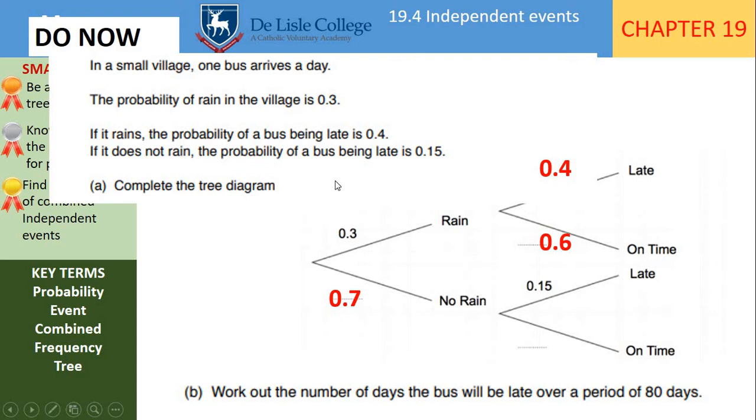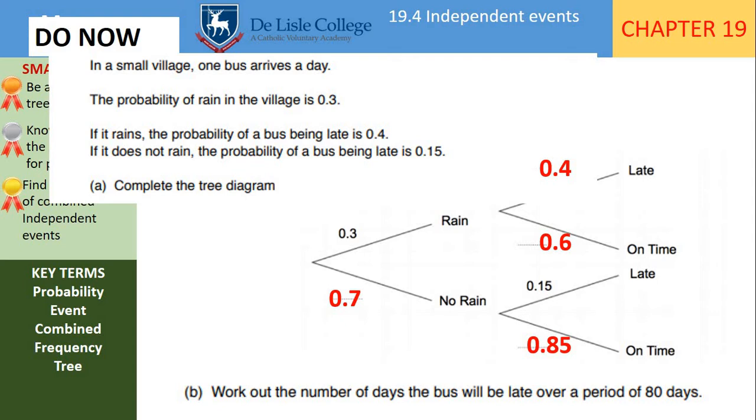So if it does not rain, the probability of a bus being late is 0.15. So subtracting this from 1 would mean that it being on time is 0.85. So there you would get the marks for completing the tree diagram.